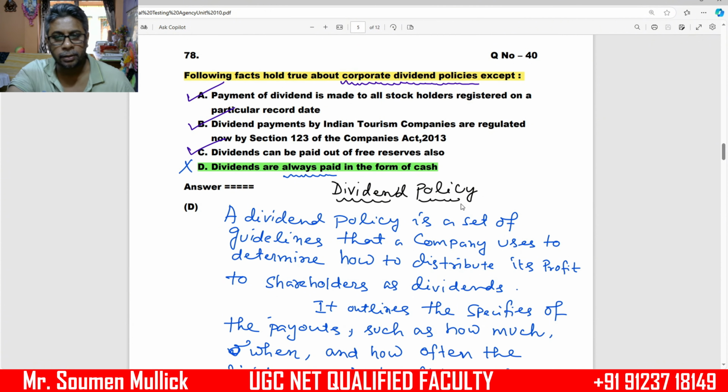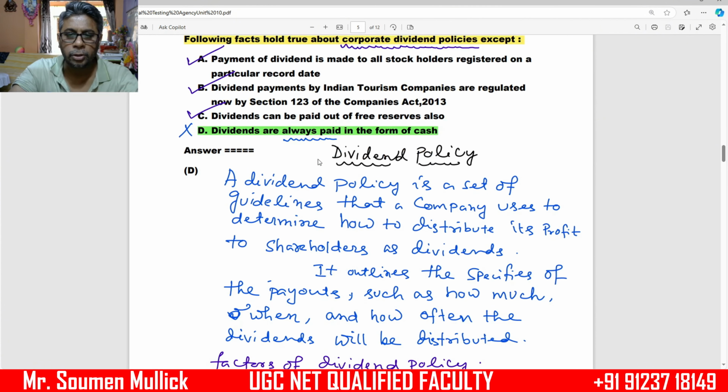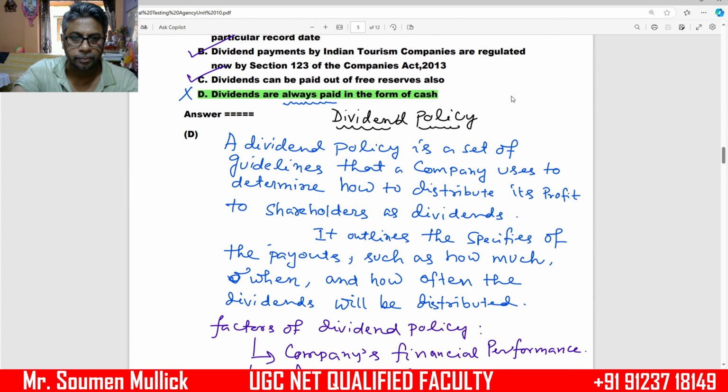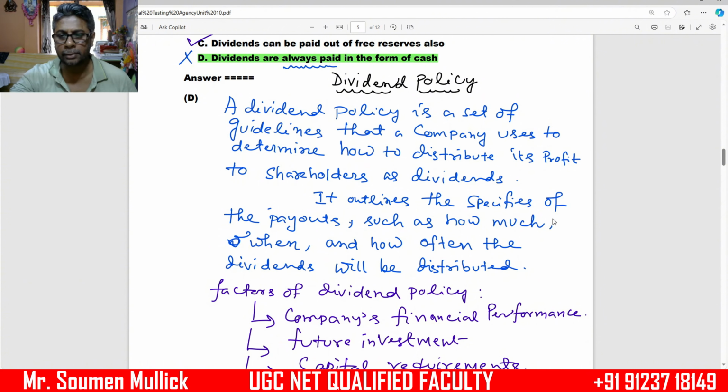First of all, we have to understand what we mean by dividend policy. A dividend policy is a set of guidelines that a company uses to determine how to distribute its profit to shareholders as a dividend. It outlines the specifics of the payout, such as how much, when and how often the dividends will be distributed.